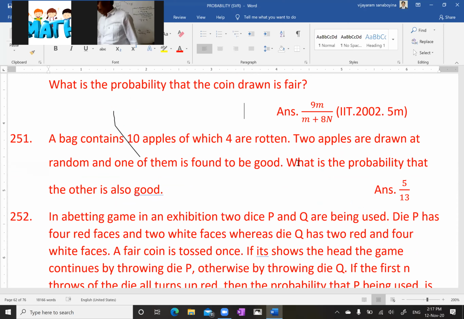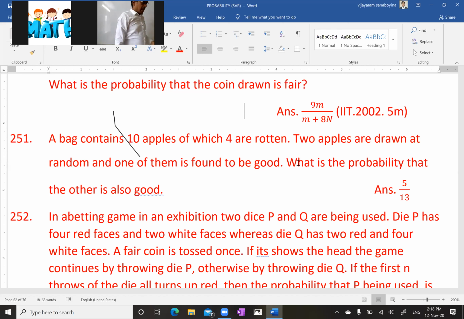Yes, my dear. Sum number 251. Write down the problem, my dear. All of you, write the problem. 251. All of you write 251 problem, my dear.